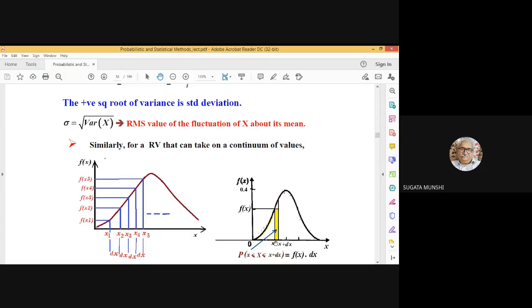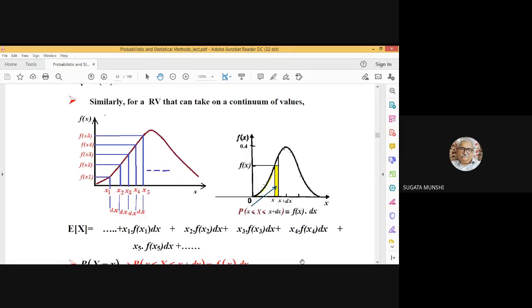So if you consider any particular value of small x in this range, small x to small x plus dx, then what will this rectangular area represent? It will give you the probability of capital X lying in this range, small x to small x plus dx. It is actually the area under fx over this span, but because that span is infinitesimally small, we can represent that area by the area of this rectangle, and that will be fx dx.